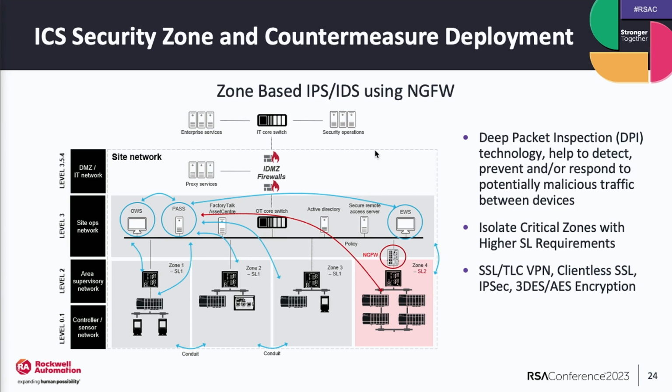It's a critical component of that manufacturing. So I might want to put a next generation firewall in front of that to not only allow the traditional 5-tuple rules, but maybe from that engineering workstation, I'm going to say this person, based upon their role-based access control, is allowed to go online with that controller, but not download or update the firmware remotely. We're going to make sure that person has to do that on-prem.